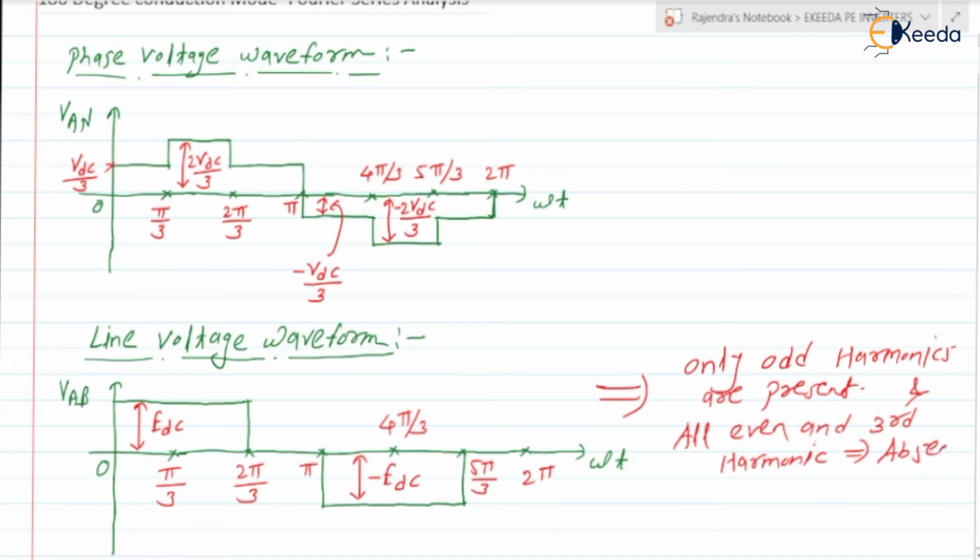Are you getting the point? Here the third harmonic and all even harmonics are absent.